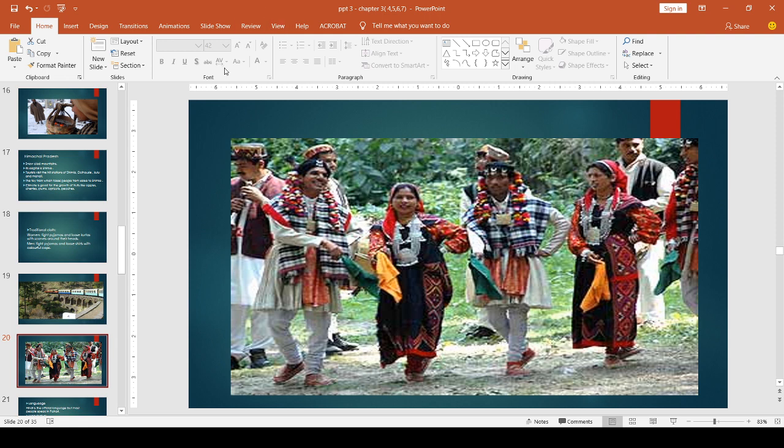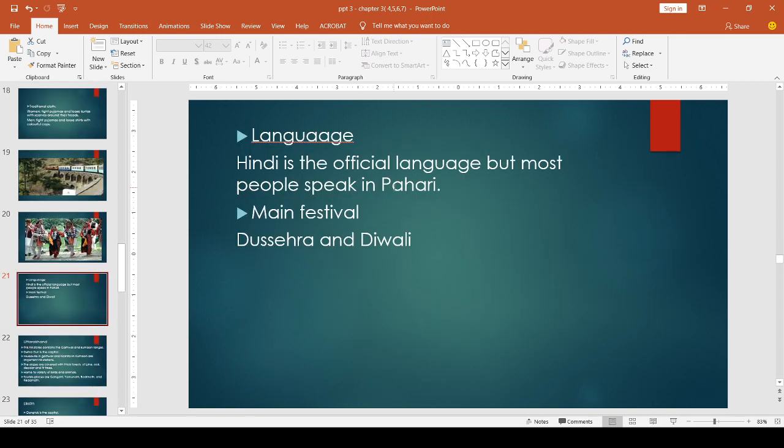And then we can see which languages they use. Hindi is the official language of the state, but most people speak Pahari. And the main festivals are Dussehra and Diwali. Dussehra celebrations of Kulu are famous here. These are the two main festivals of Himachal Pradesh.